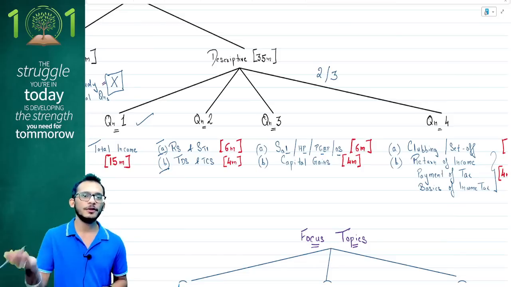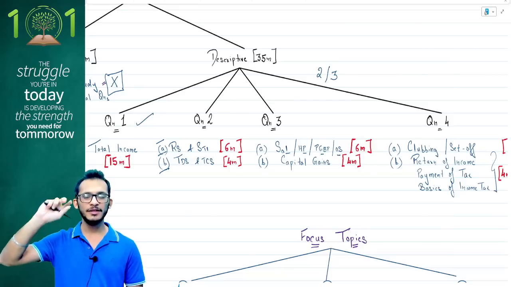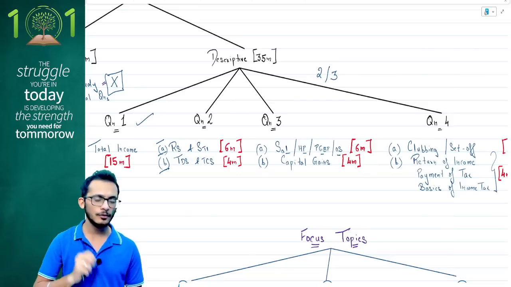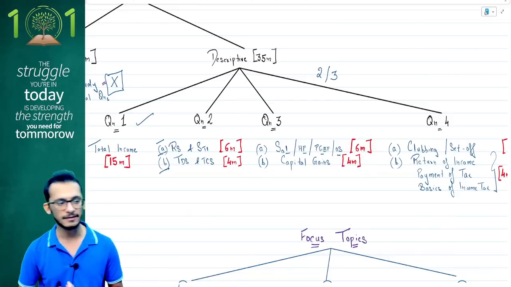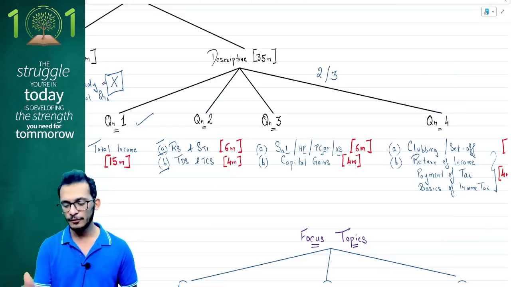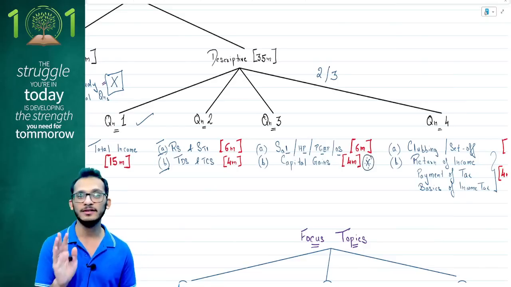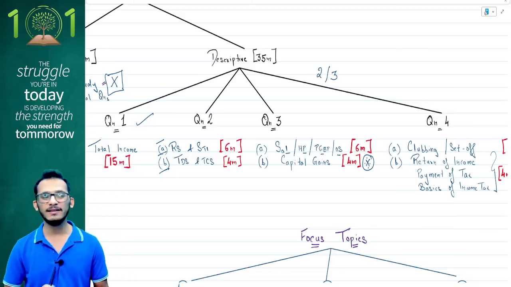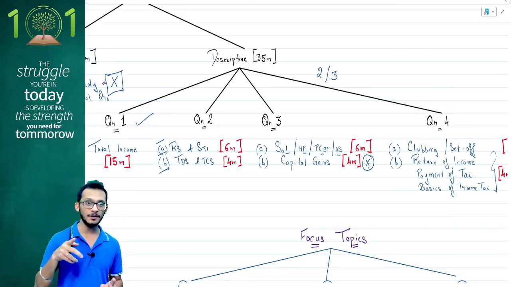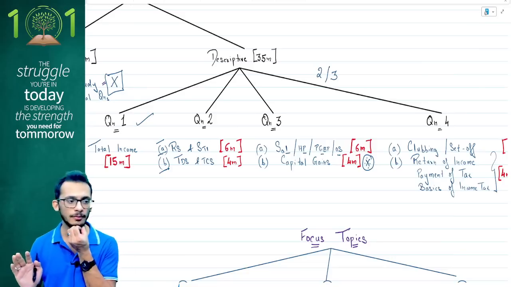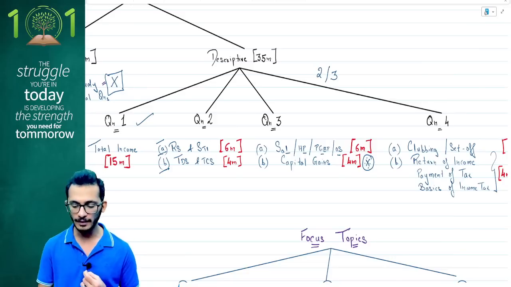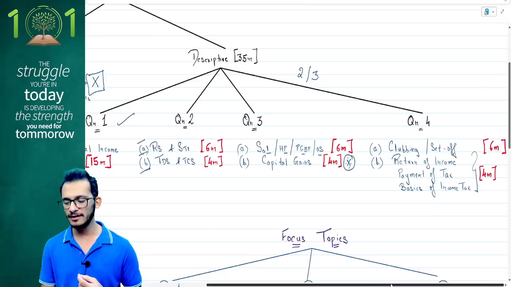And for this, what do you have to prepare? All your book back questions where you have these individual questions of that head. Those are the questions you will have to prepare for getting this 6 mark question. The next 4 marks is the extremely important one, which is your capital gains. A short 4 mark question will come from the capital gains perspective. That is what has been happening in ICAI. So capital gains is a mandatory chapter for you to read because you're going to get 4 marks.